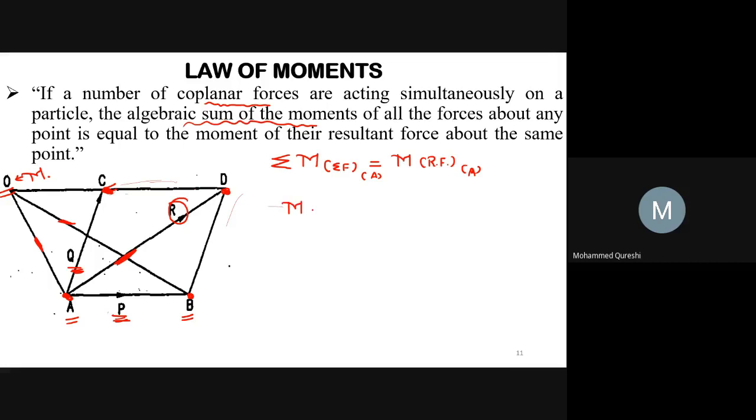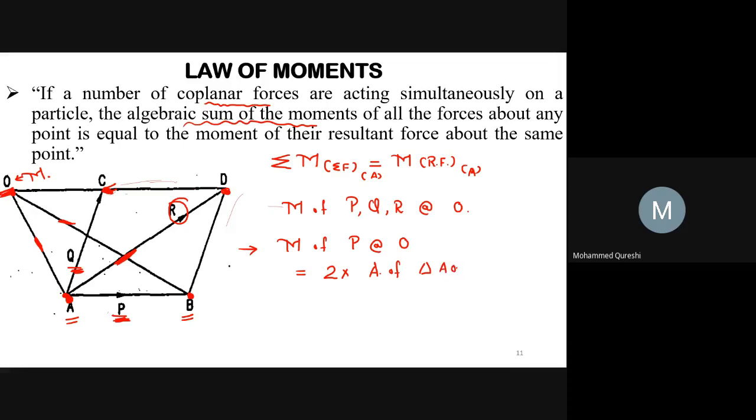So, taking the moments of forces P, Q, and R about point O. For the first case, we will take the moment of force P about point O. So, we are talking about this P force and we are taking moment about point O. It will be equal to 2 into area of triangle AOB.